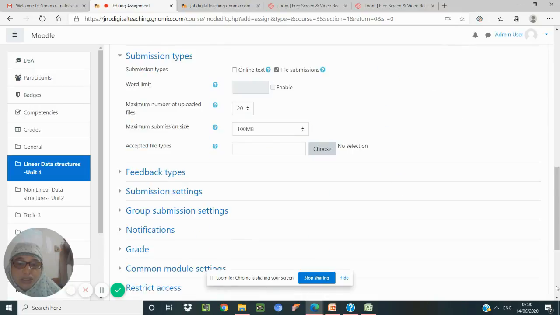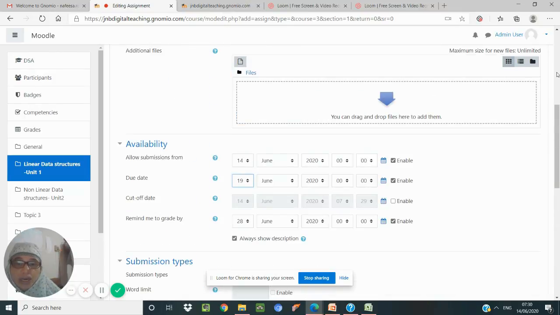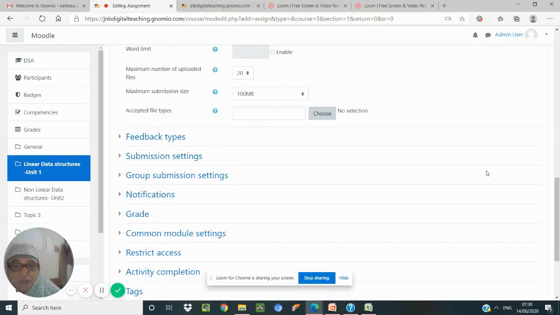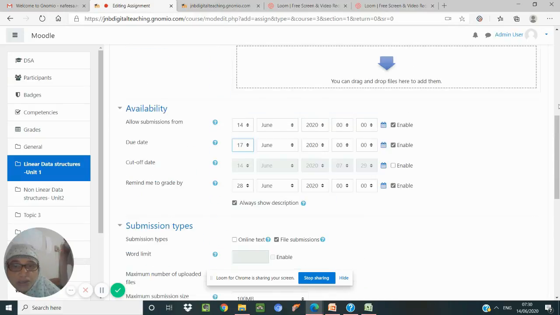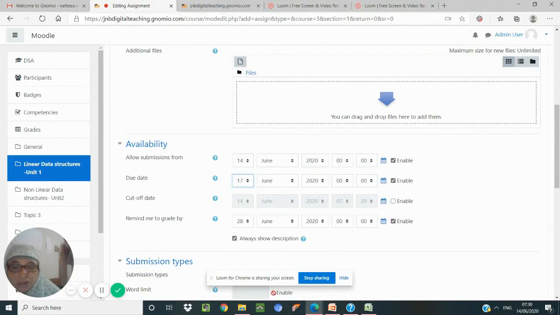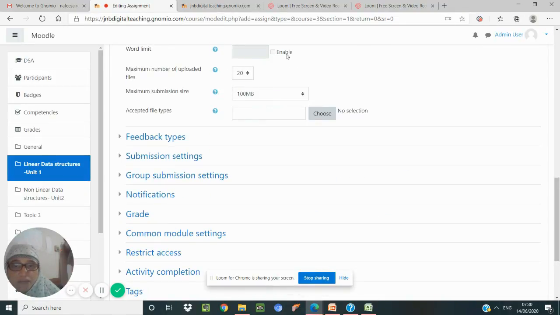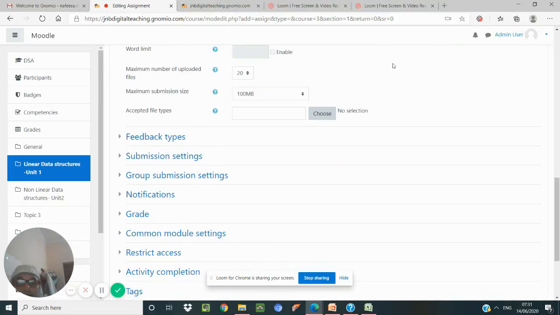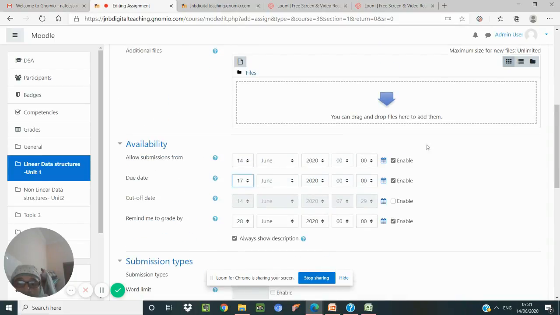And then what is the submission? Whether we want to have it as an online text or whether we can have it as any file. Okay, so that we can check. Word limit, how much we want, whether we want to have a 50 word limit or 100 limit, like that. So it is disabled because we have not chosen the online text as the thing. Okay, we have chosen online text.